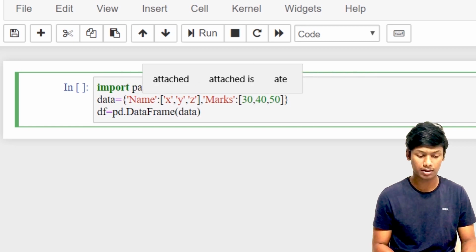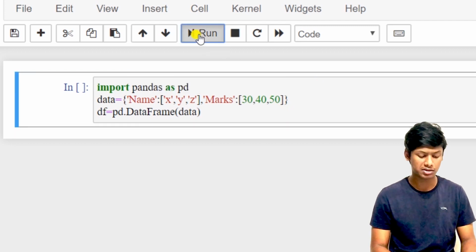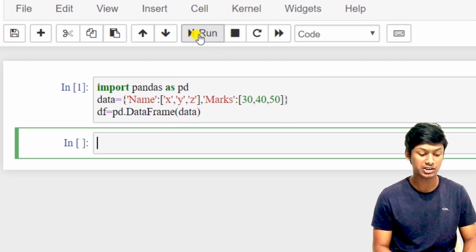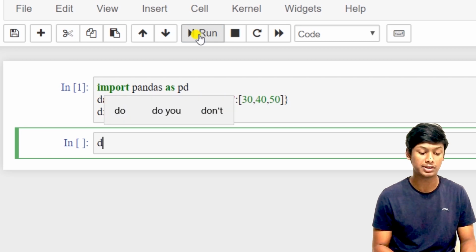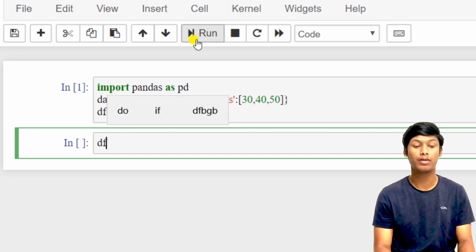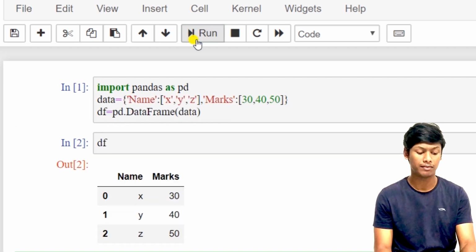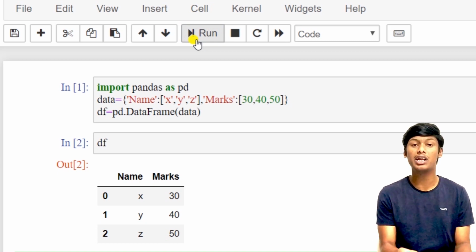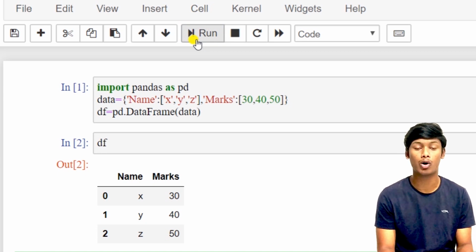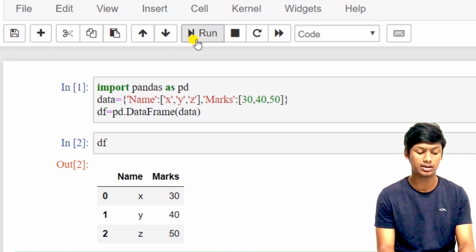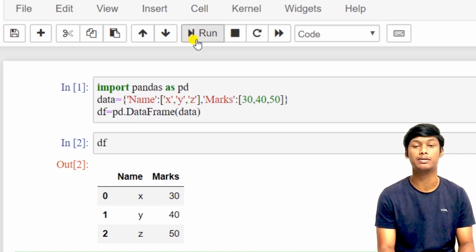Once you do that, I'll be clicking on run. So there is no error, so I'll be printing the data frame. You just need to type df and press on run. See, here a data frame is printed, name and marks. The key name is by default named as column name, and marks, X 30, Y 40 and Z 60.